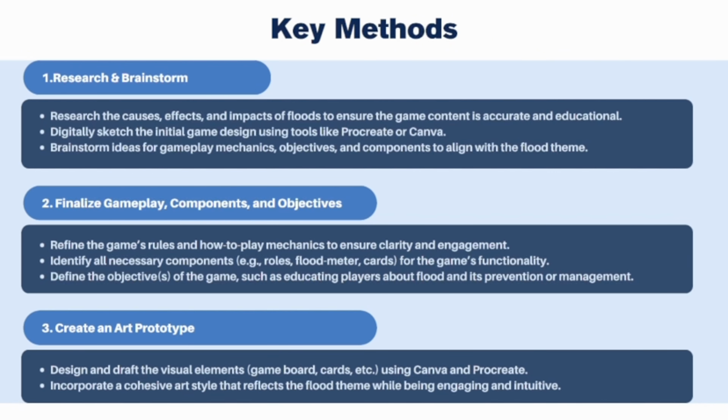Secondly, we finalized the gameplay mechanics, components, and objectives. So this is where we identified all the necessary components that will be needed for the game's functionality, and this includes the roles, flood meter, action cards, etc. And after we have all the components ready, we created the actual art prototype on Canva and Procreate, and this is where we drafted the visual elements and incorporated a cohesive art style that is both engaging and intuitive.